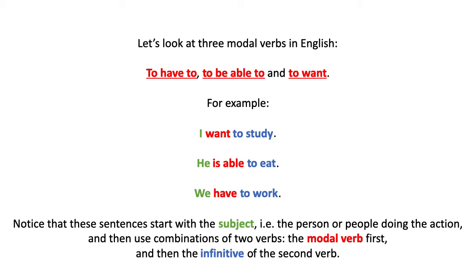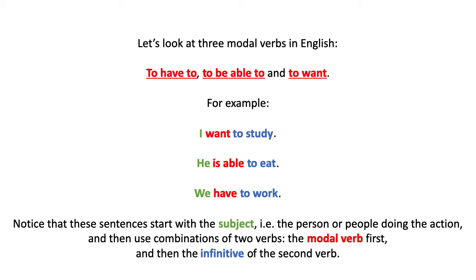For example, in the sentence I want to study, to want is a modal verb, and it modifies the verb to study in order to express my desire to study. In the sentence, he is able to eat, the modal verb is to be able to, and it modifies the verb to eat in order to express that he has the ability to eat.